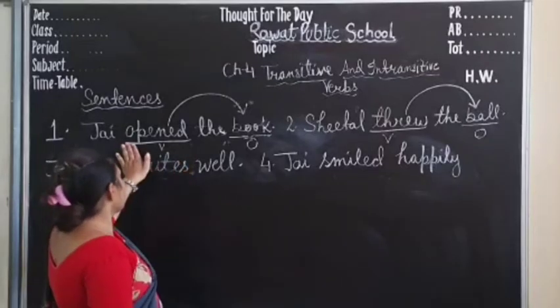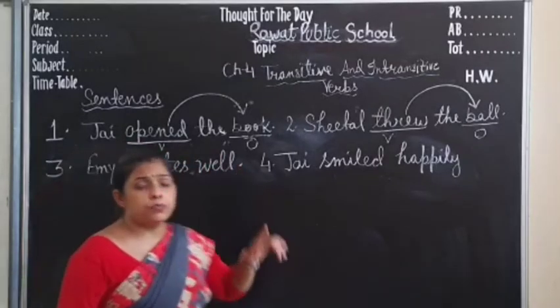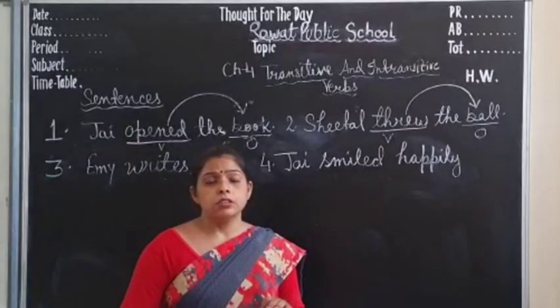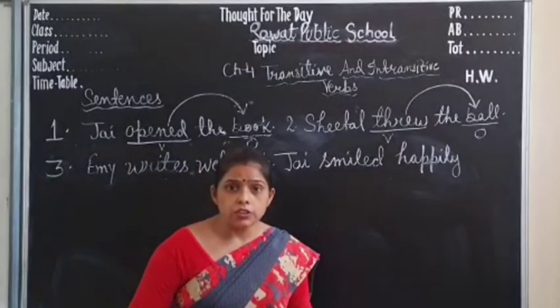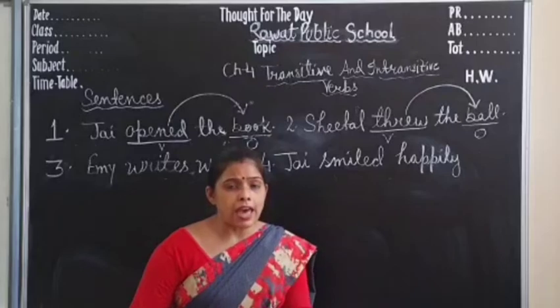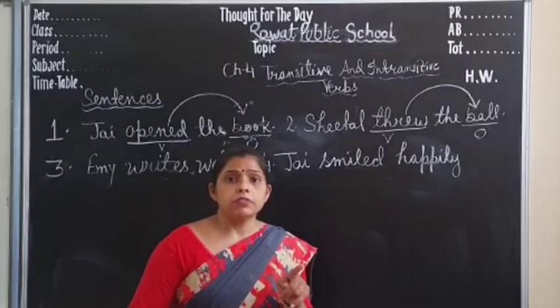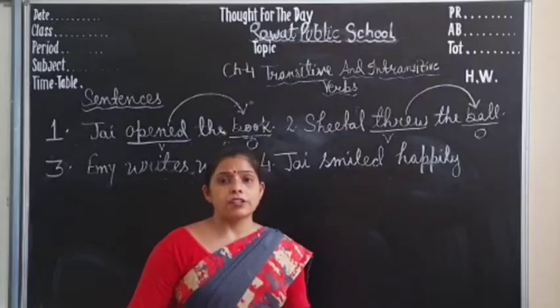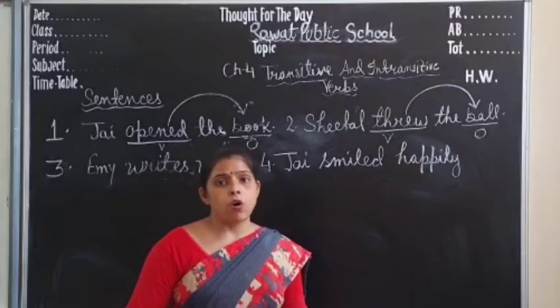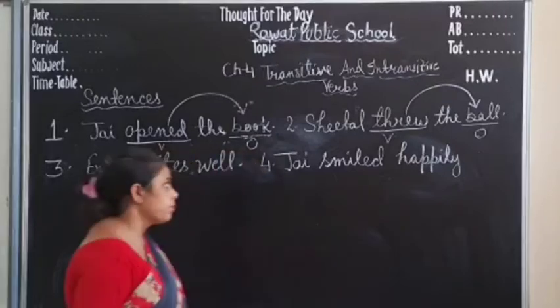So when a verb needs an object to complete the action, to give the sense of the action, that is called a transitive verb.